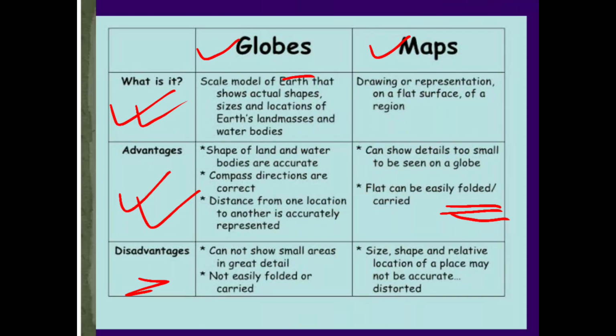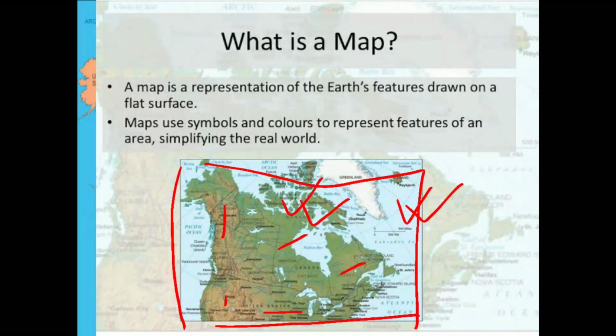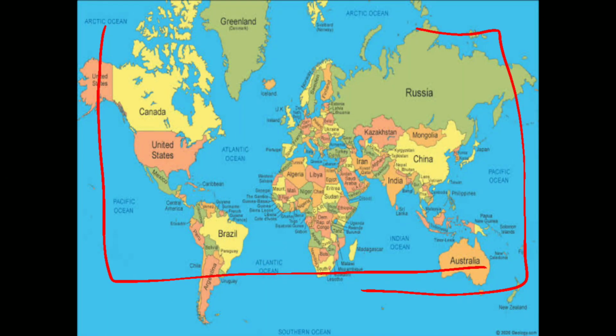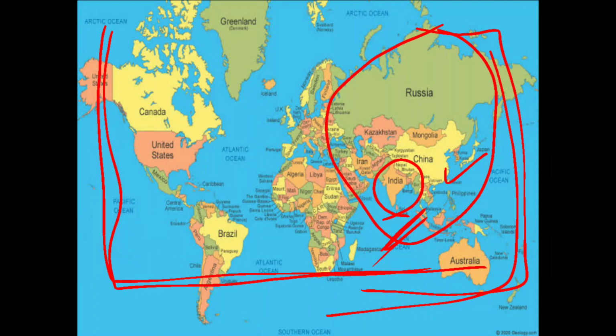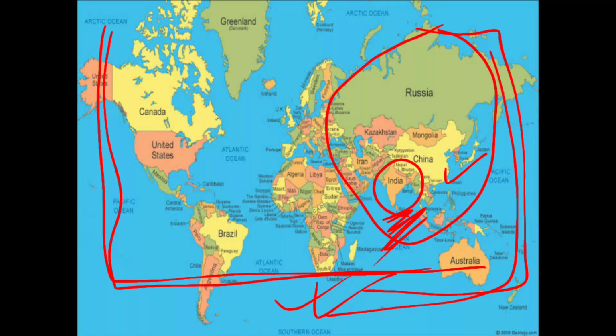If you see the picture of the map, here is China and here is India. So by seeing the whole map, we can say that India is located in the southern portion of Asia. If this continent is Asia, then India is located in southern Asia. How can we say that? Because we have seen the whole map. Clear?